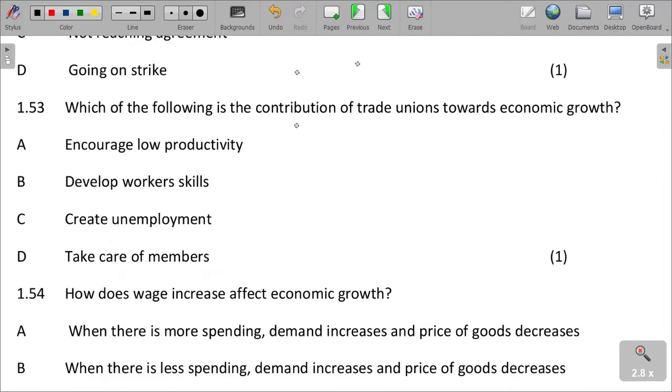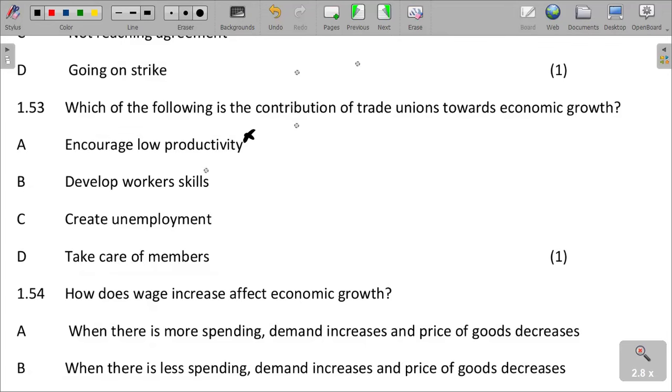Which of the following is the contribution of trade unions towards economic growth? It is not to encourage low productivity. It can be to develop worker skills.